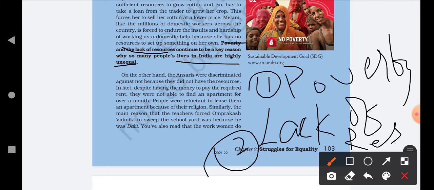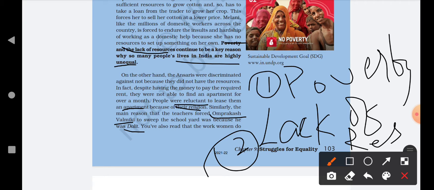People were reluctant, which means unwilling. They were not willing to give their apartment on rent to those people, to the Ansaris, because of their religion. Similarly, the main reason that the teacher forced Om Prakash Valmiki to sweep the school yard was because he was Dalit. We have also studied the story of Om Prakash Valmiki, in which the teacher forced him to sweep the floor because he was Dalit. Dalit refers to the low caste people.